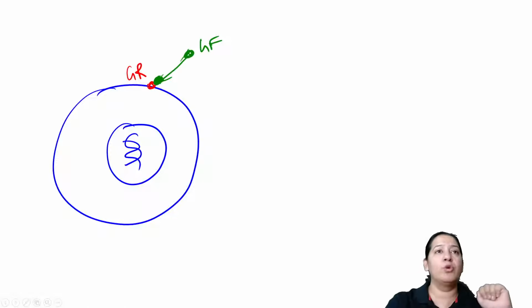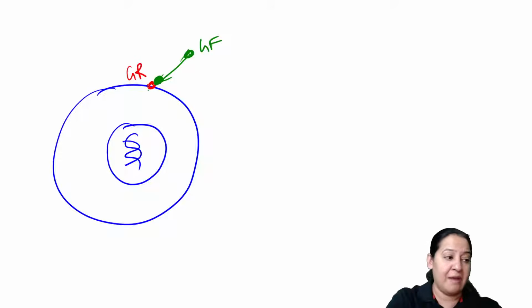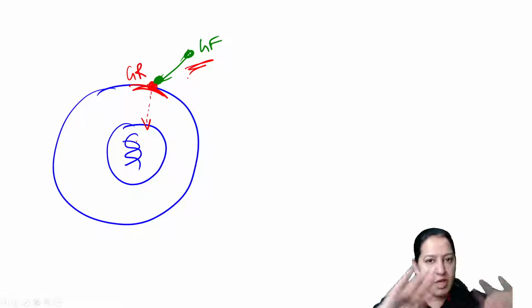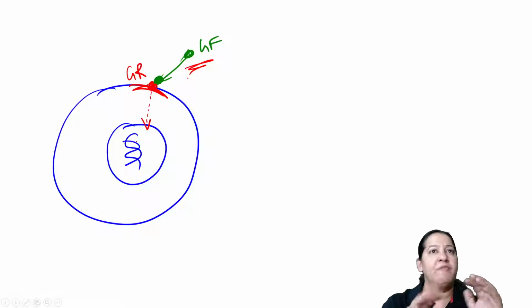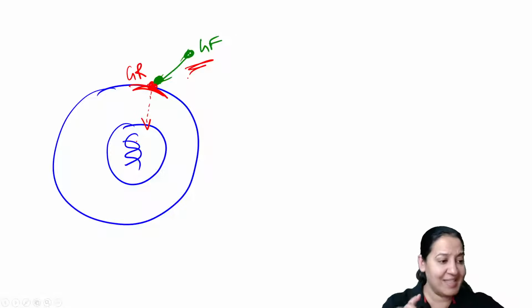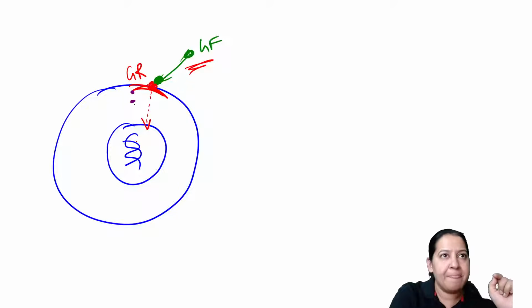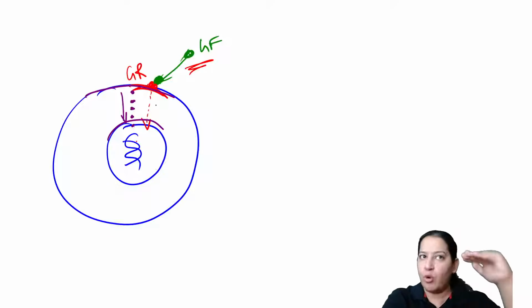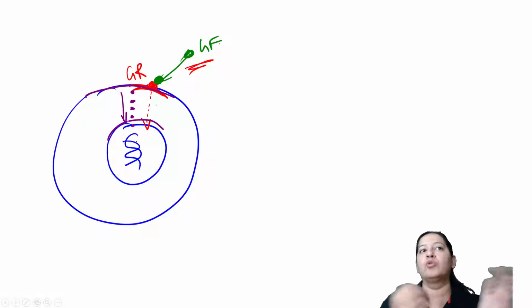So what will the cell do? The growth receptor is present on the cell surface, right? But for cell division, you have to give the signal to the nucleus that the growth factor has already arrived. Now do the cell division. Do the replication of the DNA. Double the DNA. So who will carry the signal? From the cell membrane to the nucleus, there is a chain of proteins which will carry the signal that the growth factor has already arrived and now we have to do the mitosis.